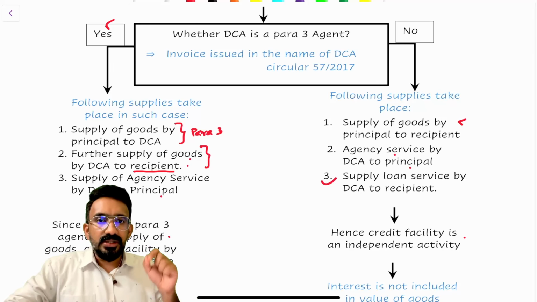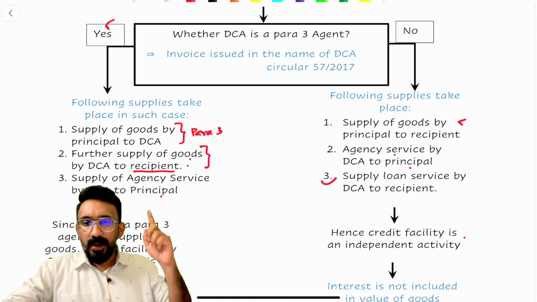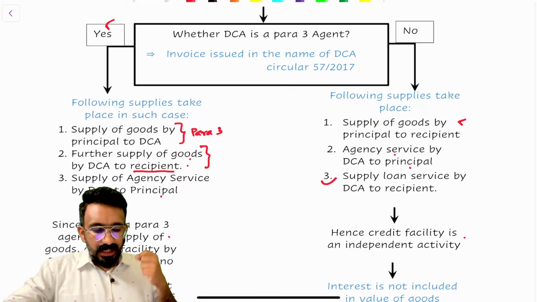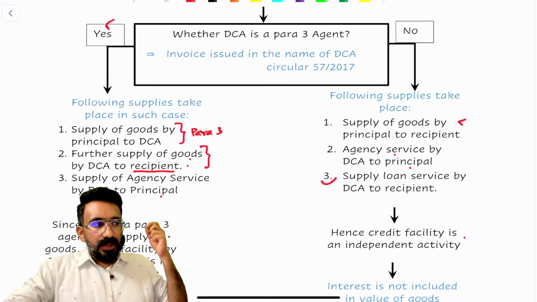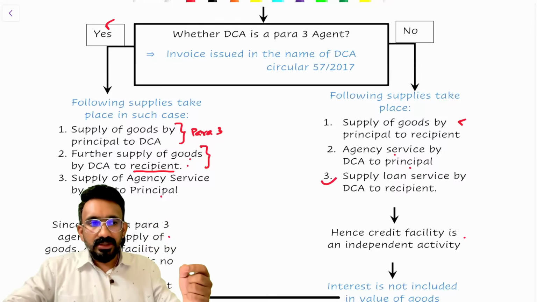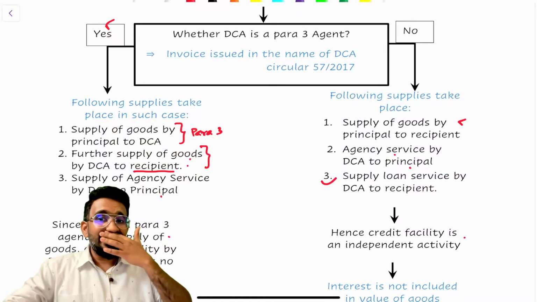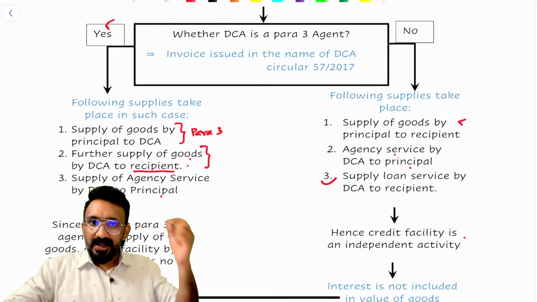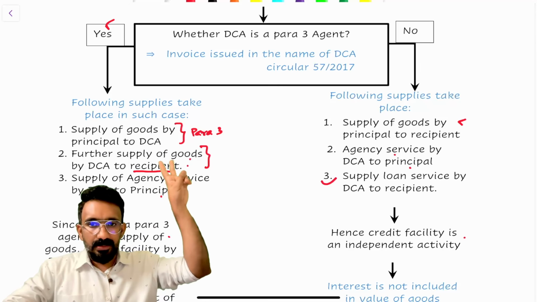If the invoice is issued in the name of the del credit agent, then the del credit agent is a para 3 agent, which means what are the supplies that happen there? Number one, supply of goods is happening from the del credit agent to the customer. Supply number two, when the principal is sending goods to the agent, that will also be a supply even without consideration. Why? Because he's a para 3 agent. So para 3 agent, when they receive goods from the principal, there is no consideration required, that will become a supply. So two supplies of goods here.